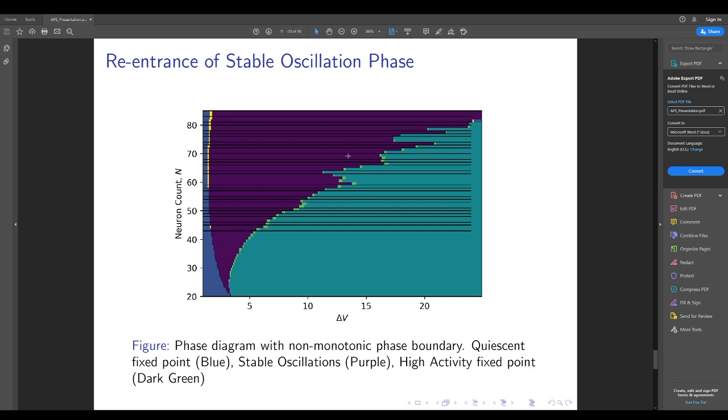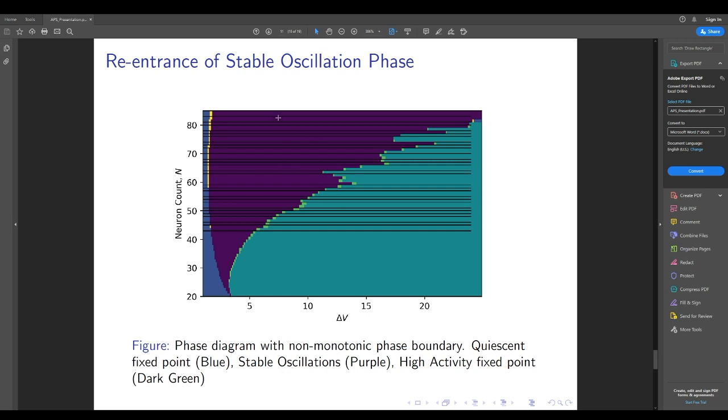So we confirmed that the disappearance of high k-valued k-cores influences the stability of the stably oscillating phase, and k-core transitions are present on these upper lips of these overhangs. Now, another prediction from previous investigations was that this phase boundary was monotonic, and they didn't actually predict that there were these lips here. And we showed that there are actually these overhangs where, with the removal of neurons from the network, the stably oscillating phase can actually be recovered once it's lost.